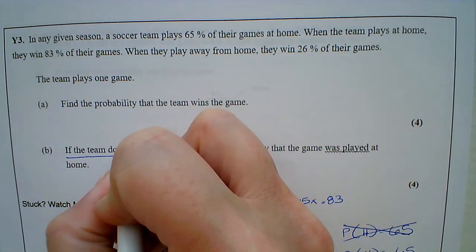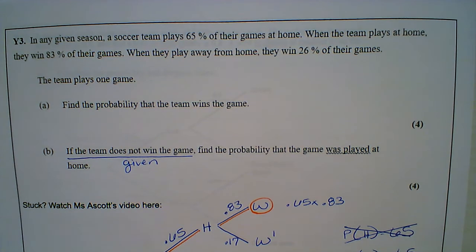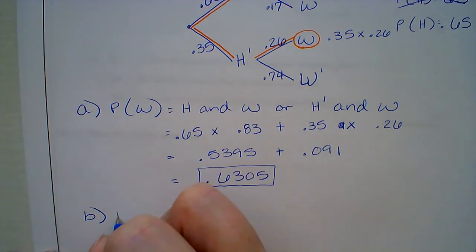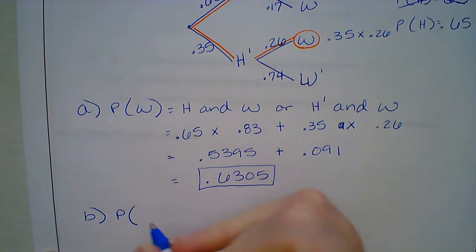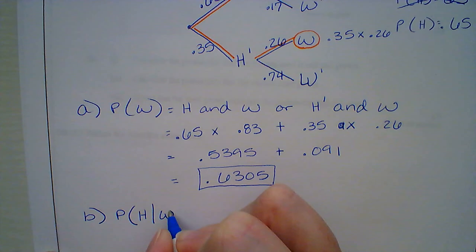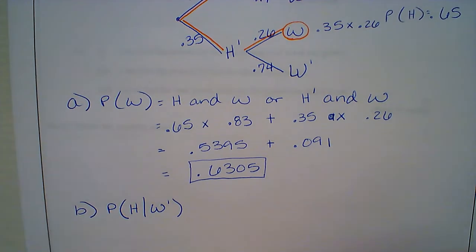So this is actually a given piece of information, because we are told that right off the bat. That's not in question. So what part B is actually asking is, what's the probability the game was played at home given the game was not won?